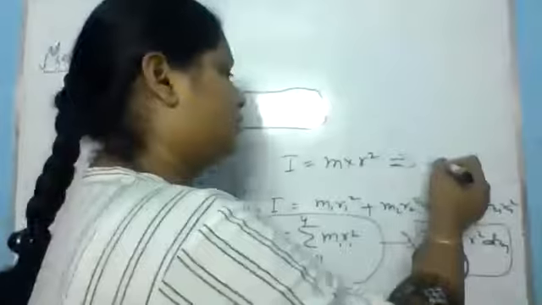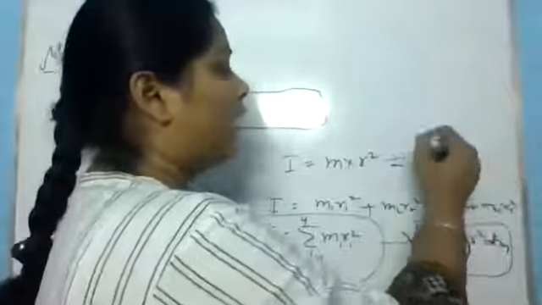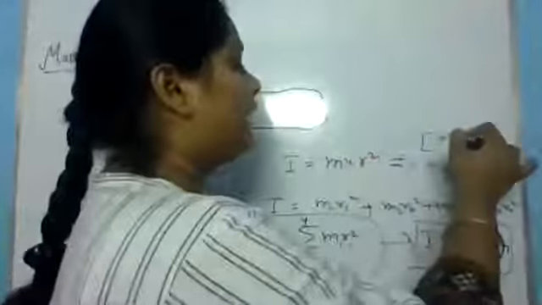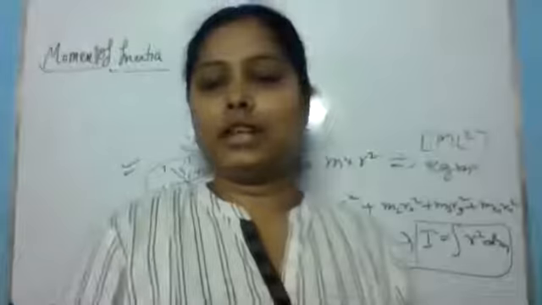Kg meter square. The dimensional formula will be M L square. I told you this in last term.